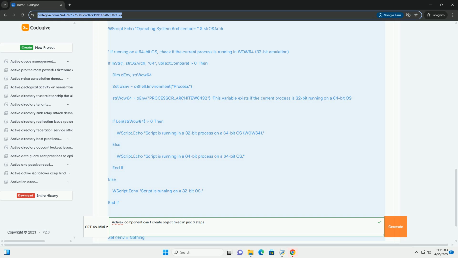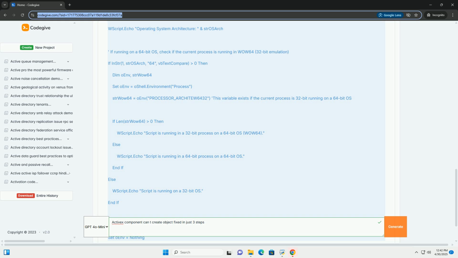2. Reinstall the ActiveX component, or the application that installs it. A clean reinstall of the ActiveX component or the application that installs it can often resolve dependency issues. Uninstall the application, if applicable, through the Control Panel. Download the latest version of the application or ActiveX component from the vendor's website. Reinstall the application or component.